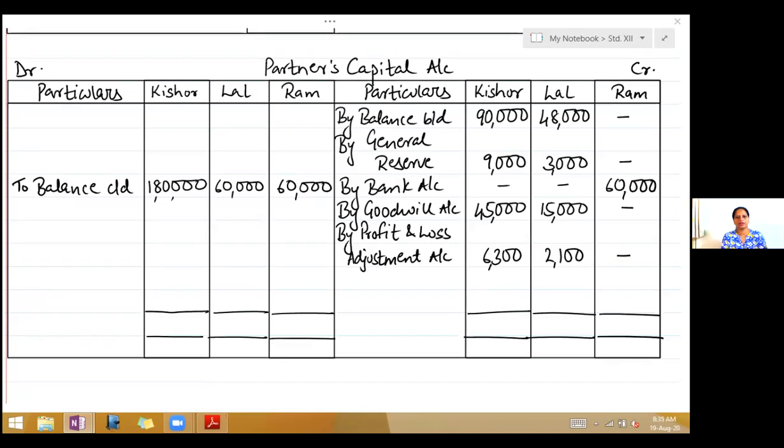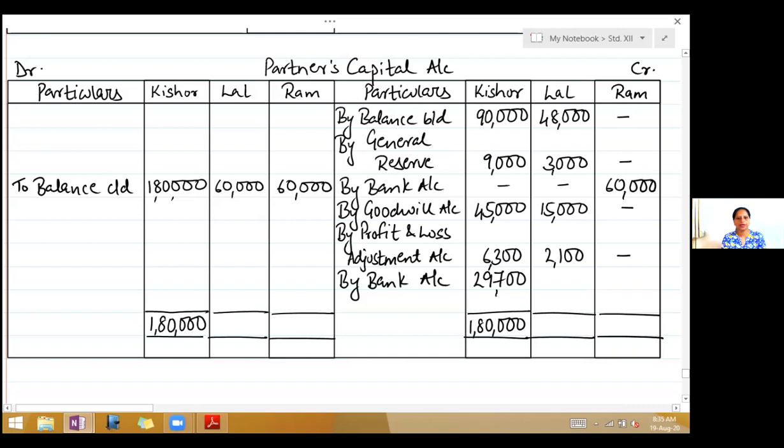So now look at Kishore's capital account. You will see which side is greater. If you look at it and total it, you will see that Kishore's debit side is greater. So take the total of the debit side, write 1,80,000, write it on the credit side. Now the difference is coming on the credit side. So you will write on the credit side, by bank account, and the difference there is 29,700.